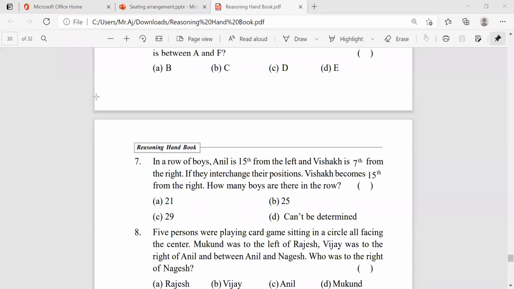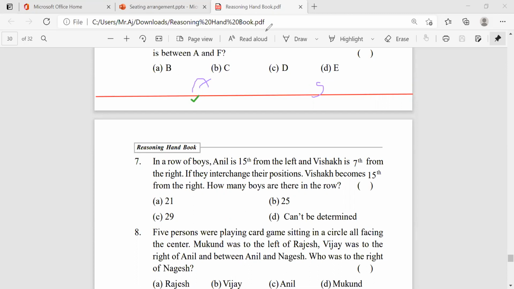So what I have to do, think of this as a row. Anil is here, and Sisindri is here.